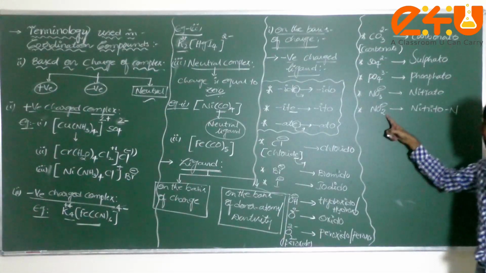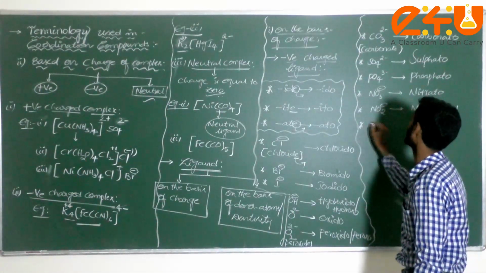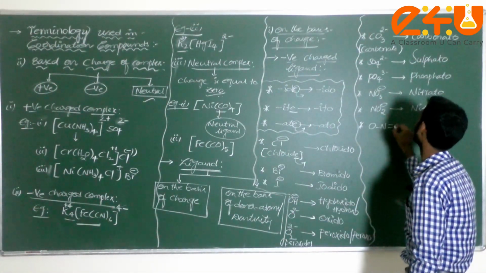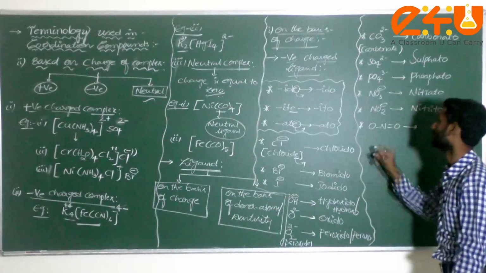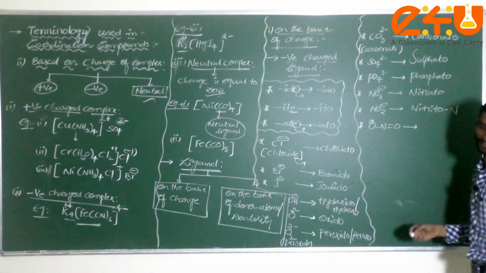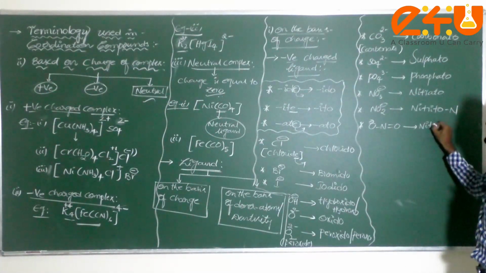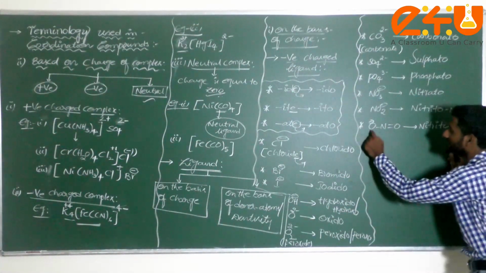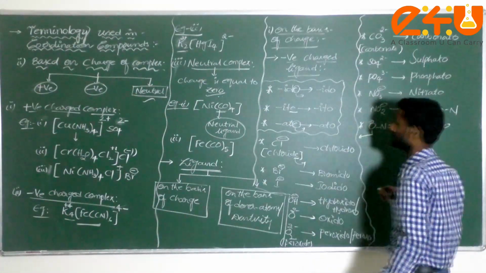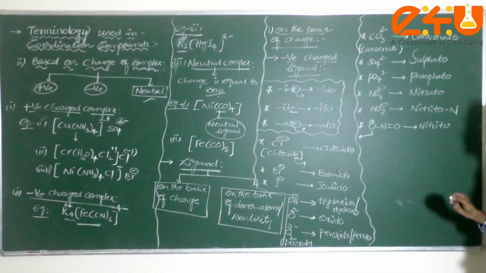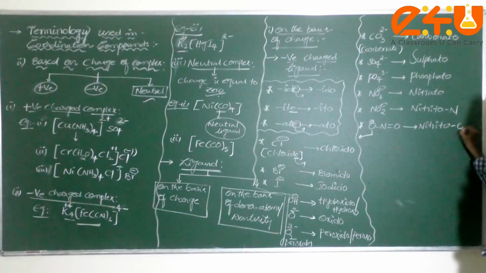Now the same formula I can write differently. Check it here. O, N double bond O. Correct or not? Now I can write this as O minus. This is also called nitrito only, but this atom can donate electrons to the CMA, central metal atom. Now we can write here nitrito O.